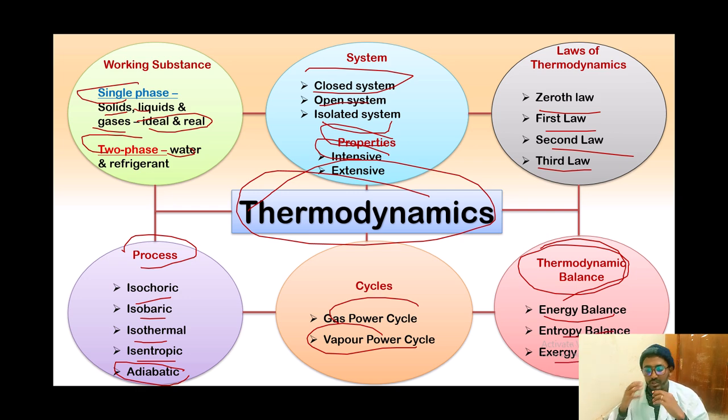So when we're talking about thermodynamics, first there is working substance, single phase and two phase. In two phase it could be water and refrigerant, but in single phase they can be solid, liquid, or gas, which are ideal and real. And if we are talking about system, we have open system, closed system, and isolated system. And if we are talking about properties, we have intensive and extensive properties. If you are talking about process, we have isochoric, isobaric, isothermal, isentropic, and adiabatic process.